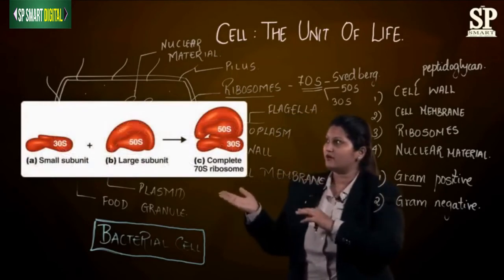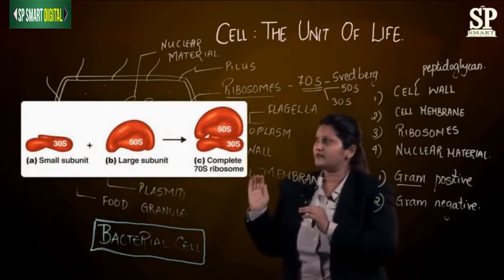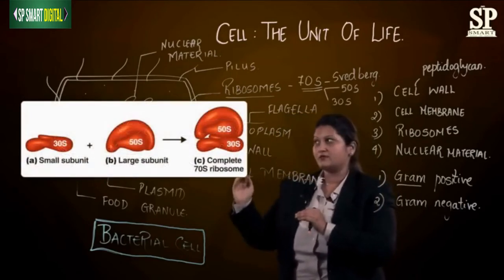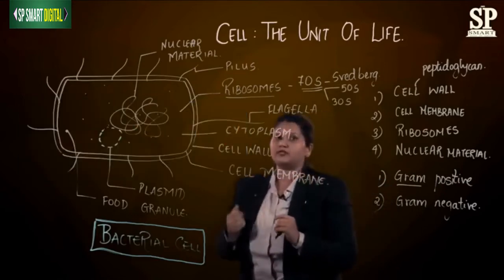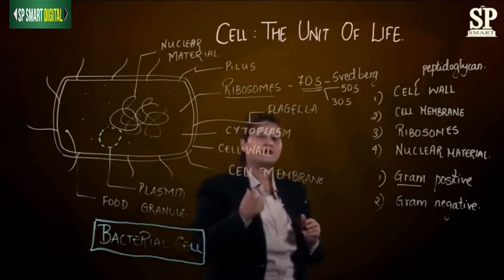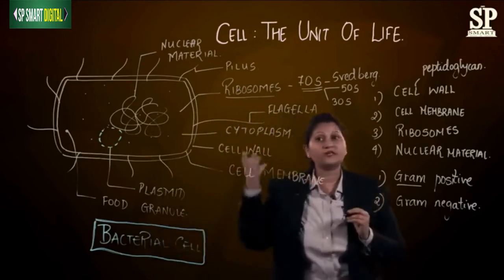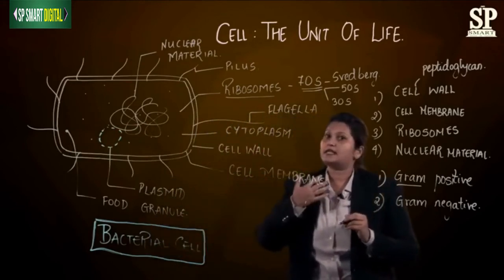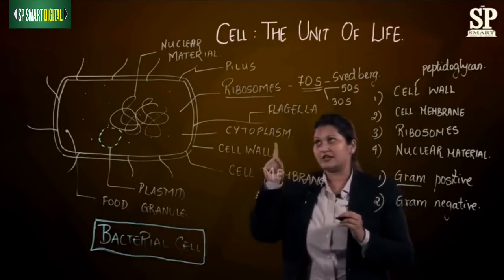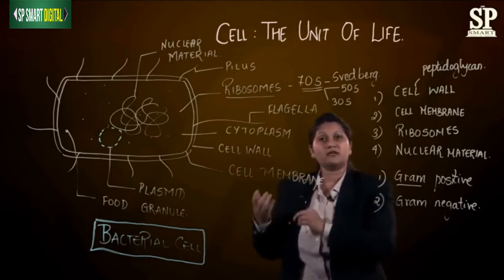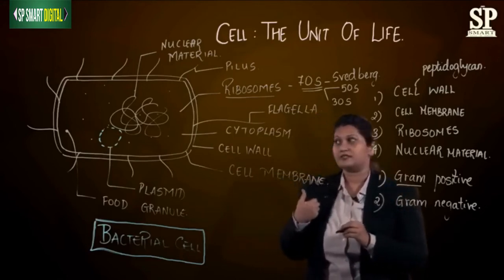This is how the two subunits look. What is the main function of ribosome? Yes, the main function of ribosome is to synthesize proteins for this bacterial cell. As we require proteins, the bacteria also requires protein. So this ribosome is helpful in making various proteins for the bacterial cell.